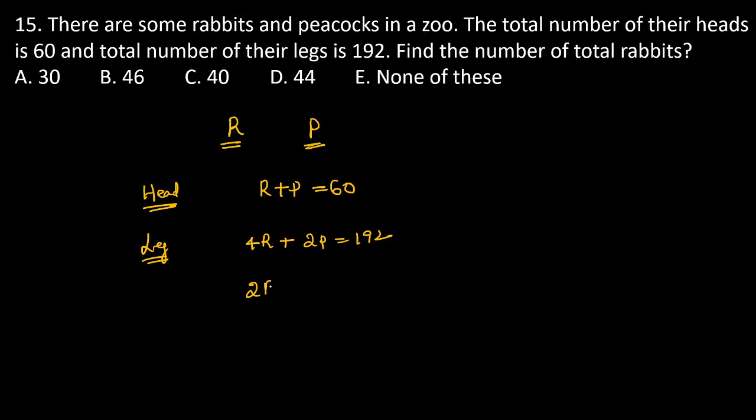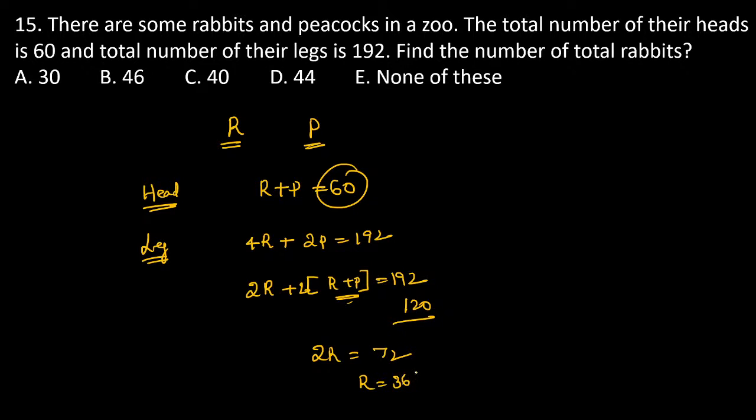Now do it this way: 4R plus 2P means 2R plus 2 into R plus P, is equal to 192. Now R plus P is equal to 60, and 60 into 2 is 120. Subtract the 120, so 2R is exactly equal to 72. Then R is equal to 36. The number of rabbits is 36 and the number of peacocks is 24. The question asks to find the number of rabbits, so rabbits are exactly equal to 36. Clear? So the number of rabbits is 36.